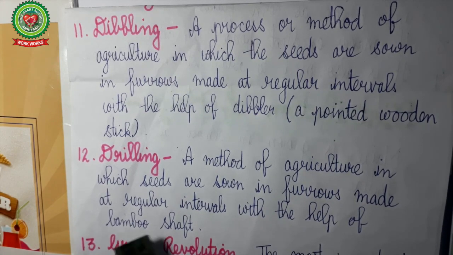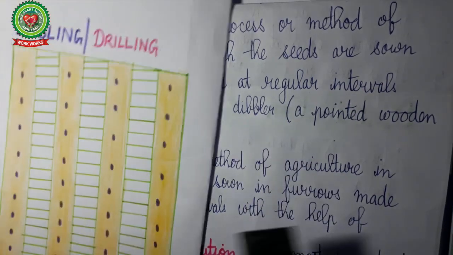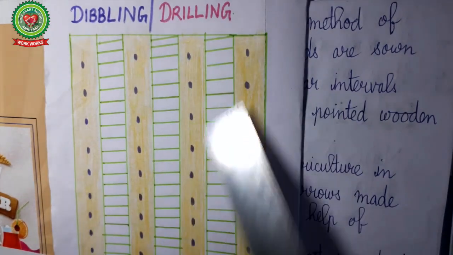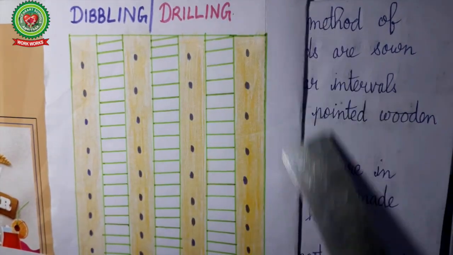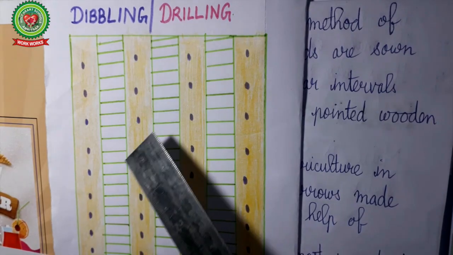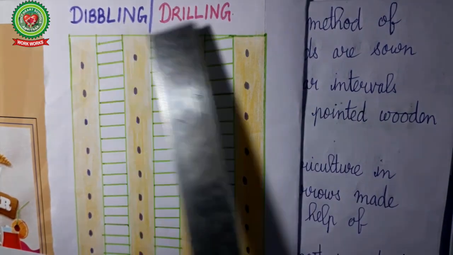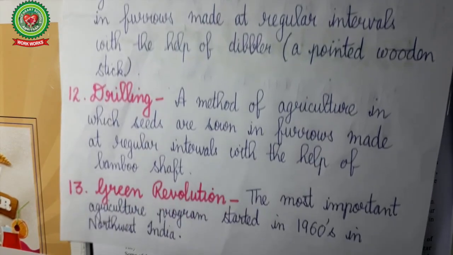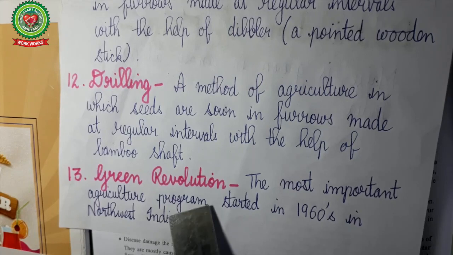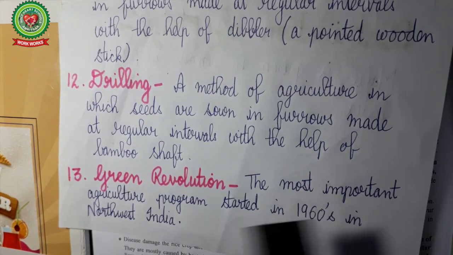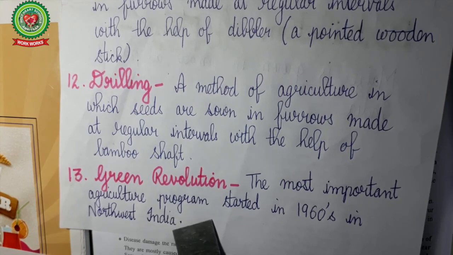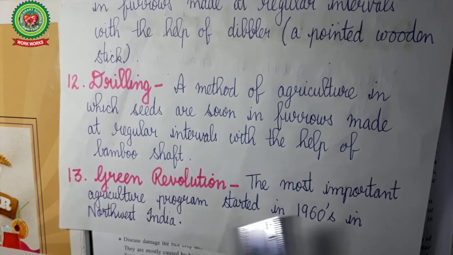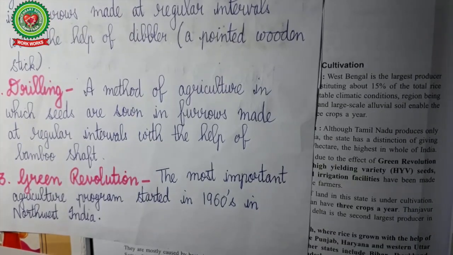Here we use bamboo shaft instead of dibbler, like we can see from this diagram. Now in this diagram the farmers have made furrows at regular interval, then the seeds are dropped in the furrows. So this is dibbling or drilling method. Now last term is Green Revolution. Green Revolution, it is the most important or most successful agriculture program started in 1960s in northwest India. It has resulted into the increased production of rice and wheat in India.